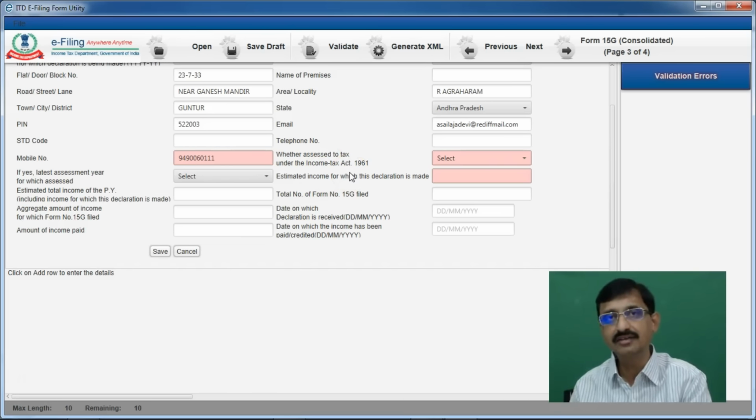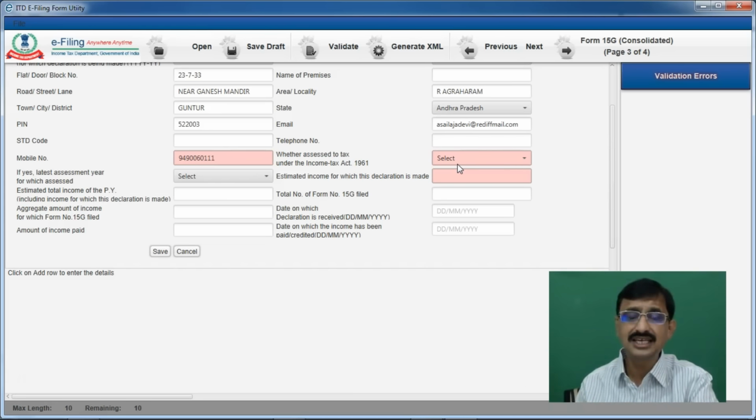Friends, in my opinion, you may differ, but in my opinion, assessment means only regular assessment or best judgment assessment. Now here the question asked is whether assessed. Mere filing of return of income I don't think is assessed. In my opinion, only where a regular assessment or a best judgment assessment or a reassessment has been carried out in any of the earlier years, this question is to be answered as yes. So though this particular SSC has furnished returns in the earlier periods, this SSC was never assessed to tax. So I can safely say no.